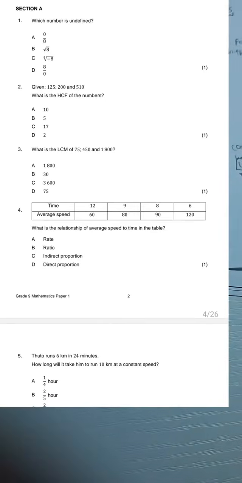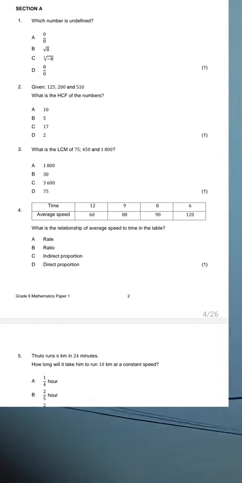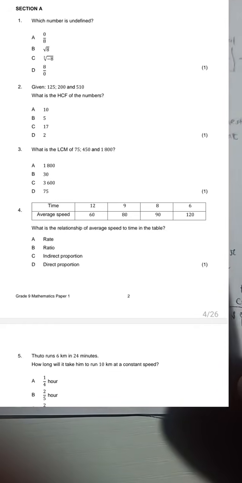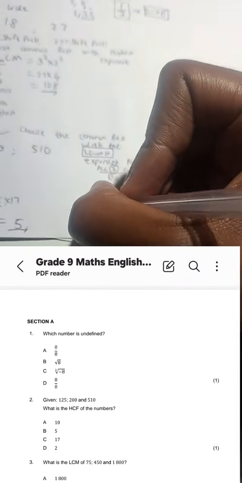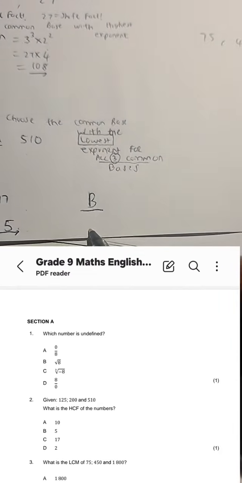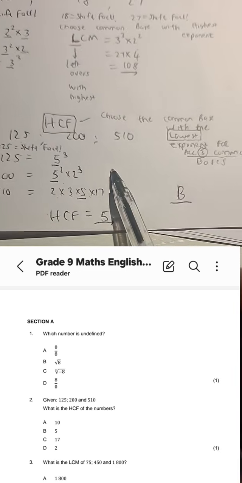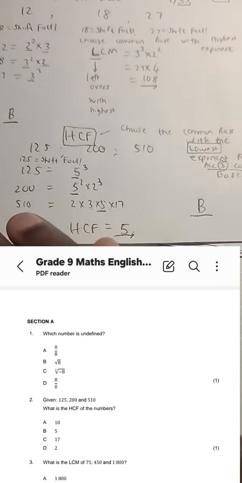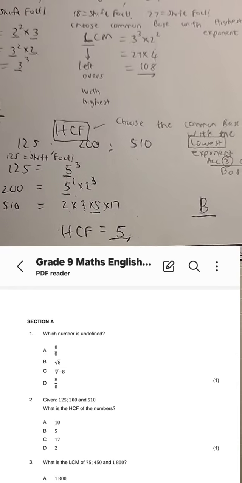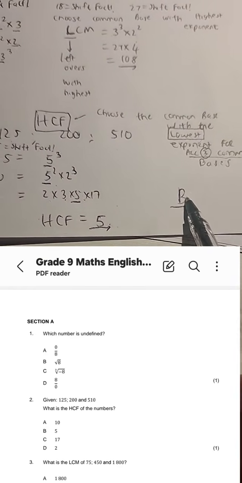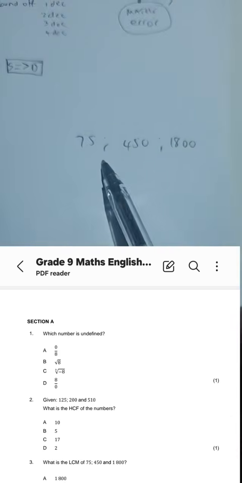Number 3. What is the LCM of 75, 450? Sorry, for number 3, guys, and for number 2, we would select B as the answer. We would write in our answer book the letter B because we found the answer. You see, this is important, guys. Do rough work on the side in the paper that you've asked for, and then you make sure, those who are writing GEC, that you write your answer letter B in the answer book provided. There's an answer book that you'll be provided.